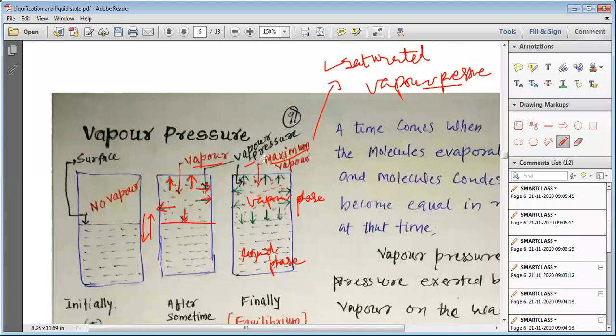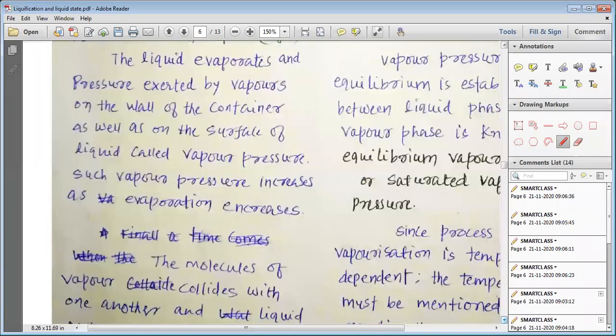This vapor pressure depends upon temperature, so whenever we measure it, it is necessary to mention the temperature when we mention the vapor pressure of a liquid. So this is what we should know about the vapor pressure of liquids, my dear students.